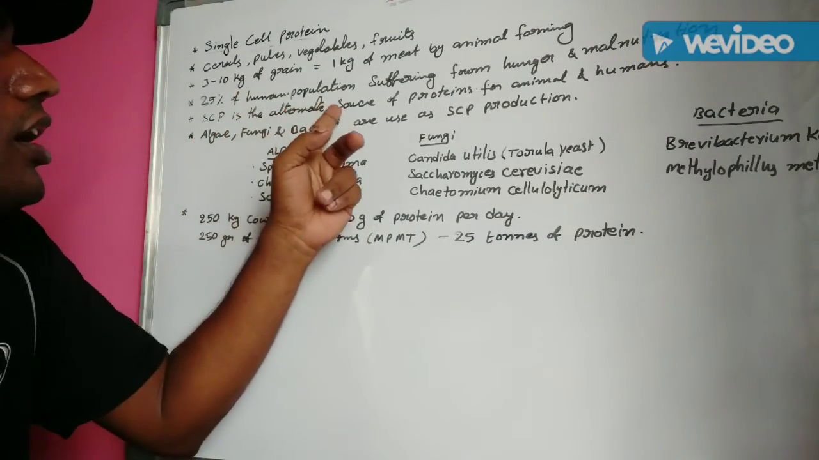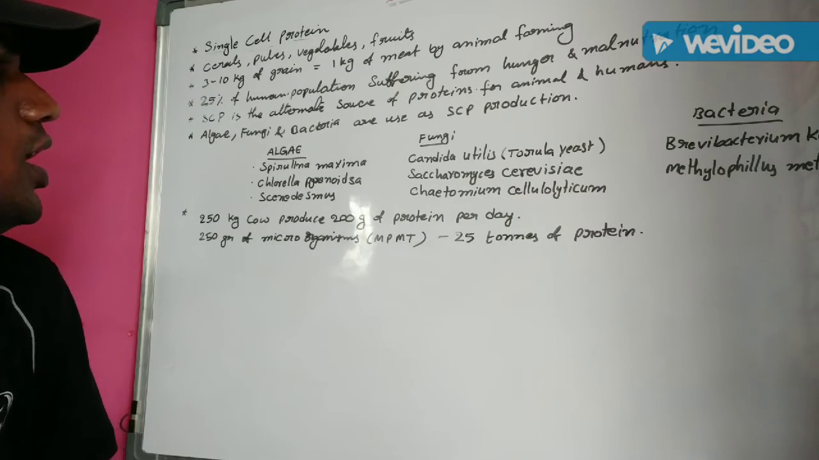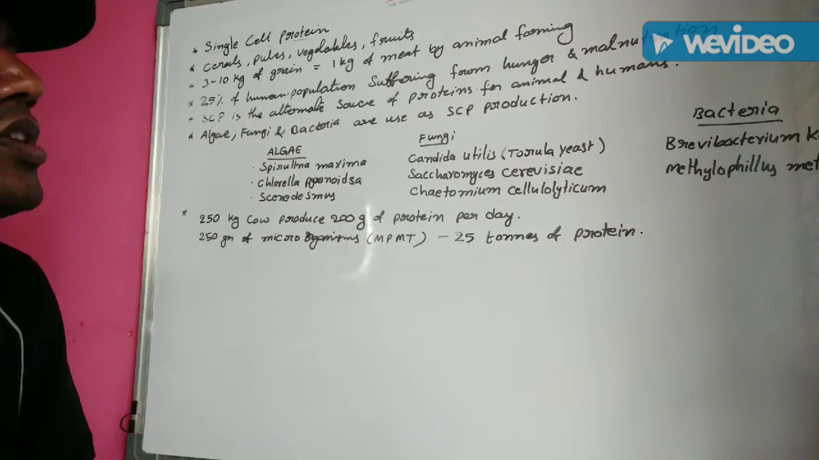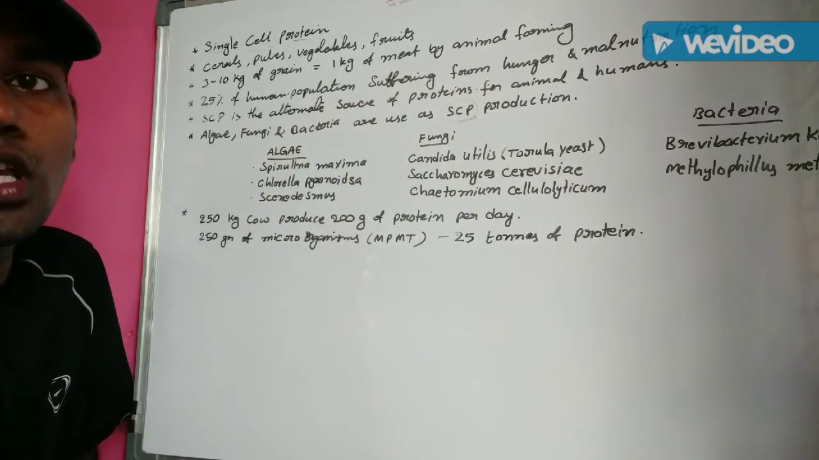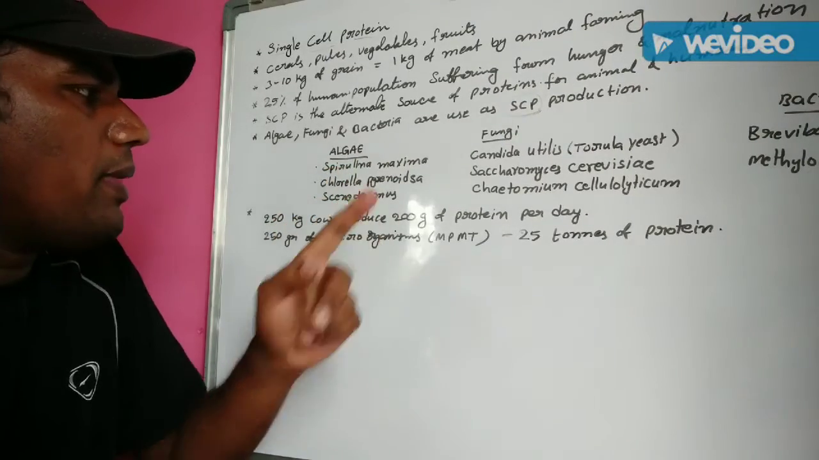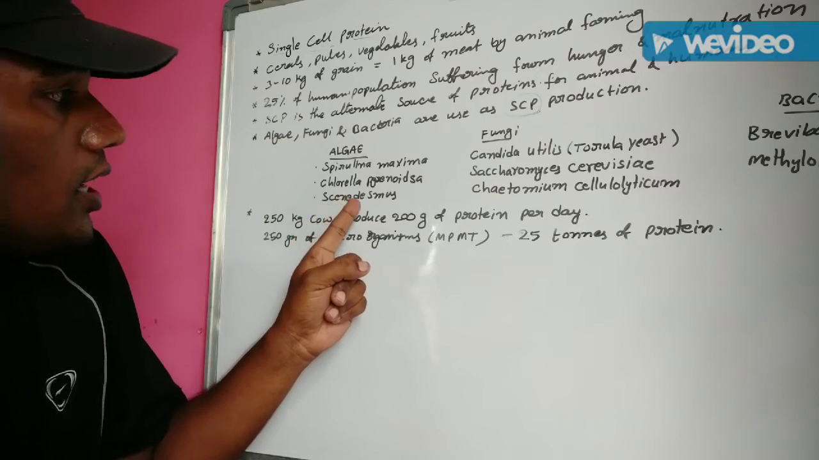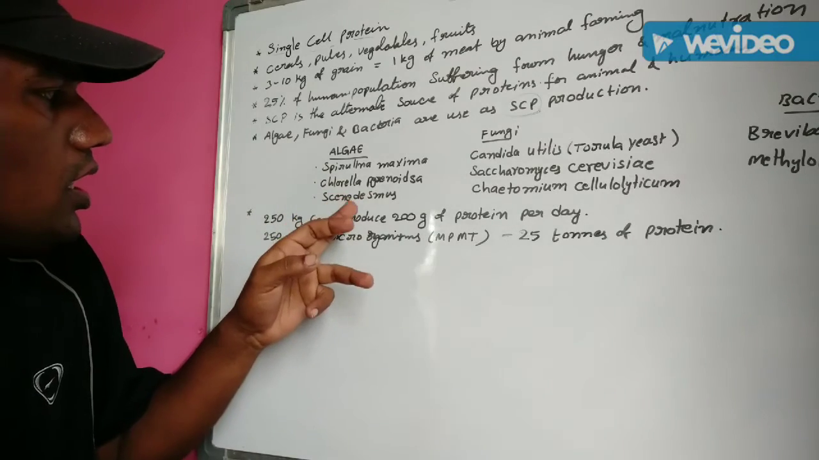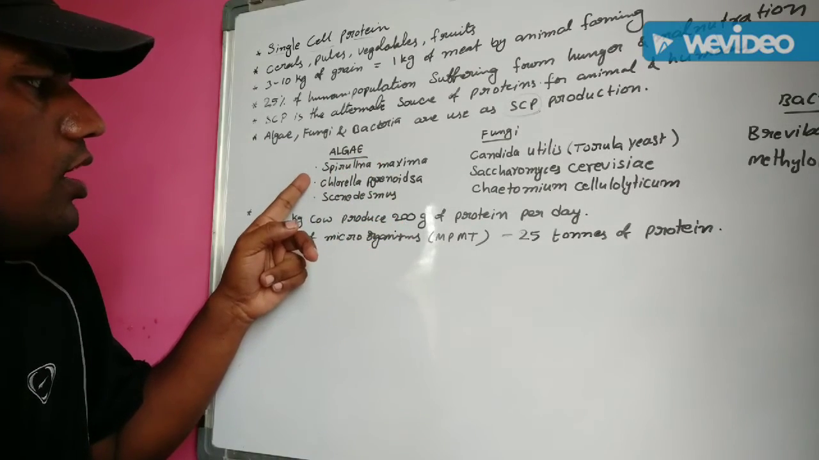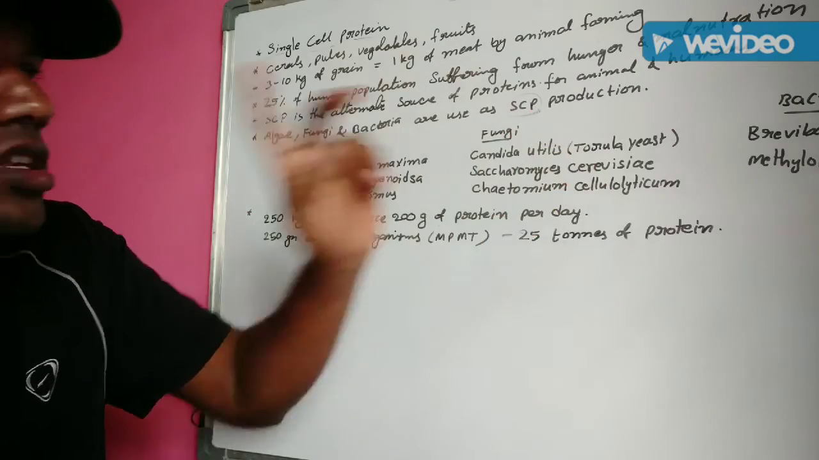SCP is the alternative source of proteins for animals and also human beings. Some algal organisms, fungal organisms and bacteria are also used for SCP production, single cell protein production. Some of the algal organisms are Spirulina maxima, Chlorella and Scenedesmus. These algal organisms are used for SCP production.